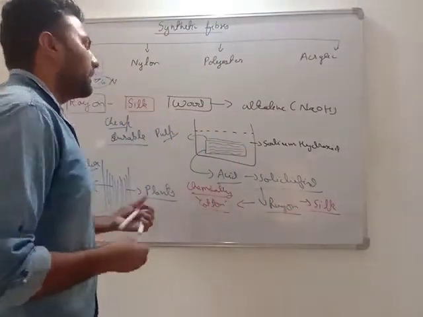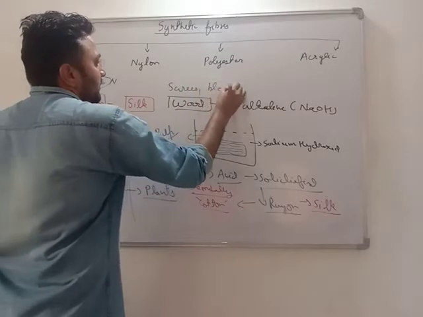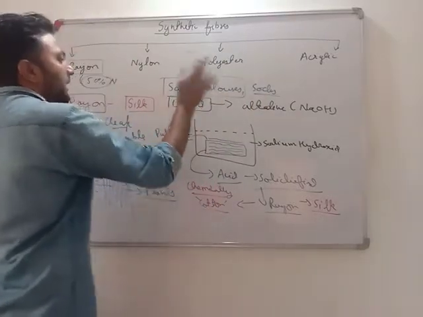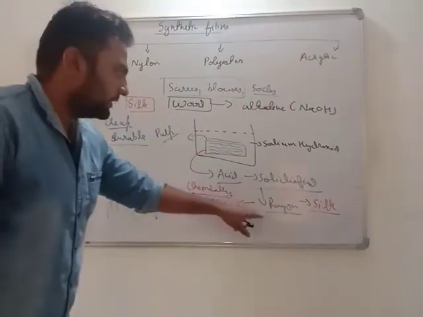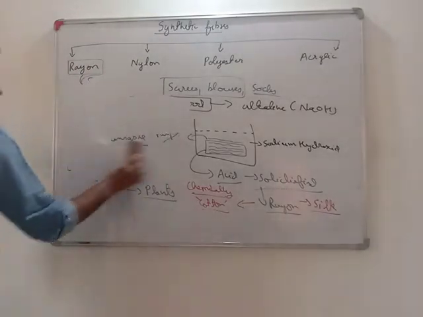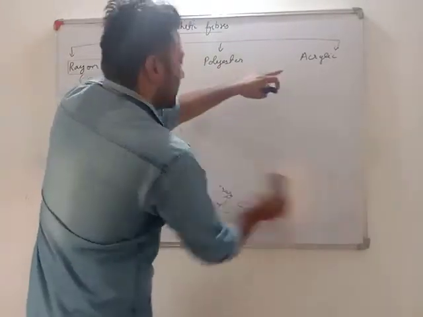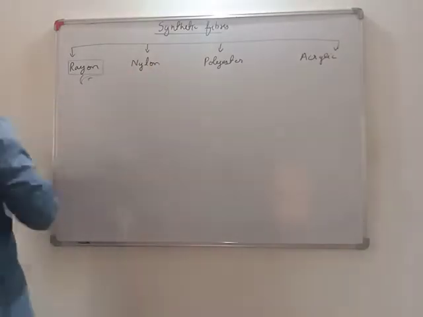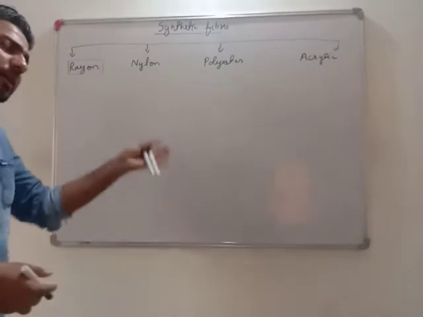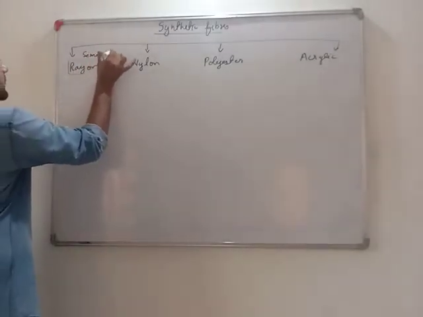Very important, rayon is used in making sarees, blouses, socks. Most common use is saree and blouse. Okay, rayon. This was our first synthetic fiber. Now we will see nylon. These three are fully synthetic. Only rayon is such a synthetic fiber which is 50% natural. We can even call rayon a semi-synthetic material.